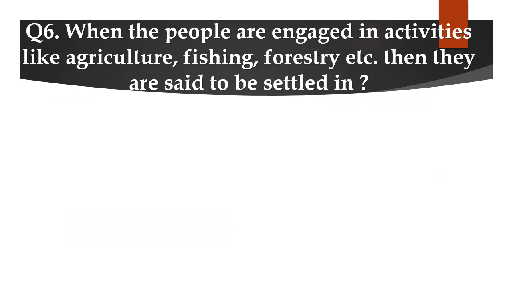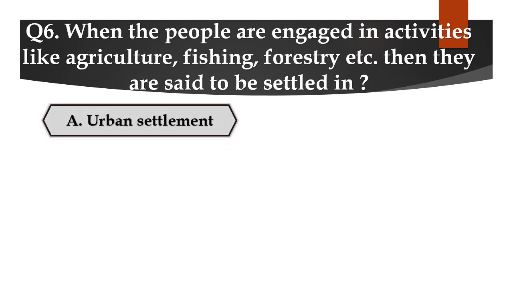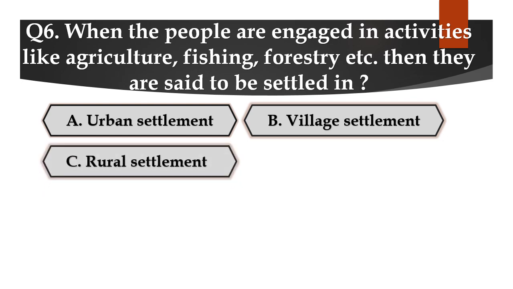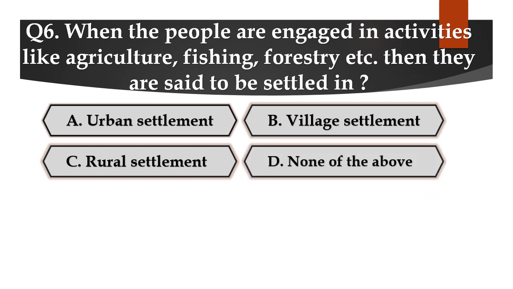Question number 6. When the people are engaged in activities like agriculture, fishing, forestry, etc., then they are said to be settled in, options A. Urban settlement, B. Village settlement, C. Rural settlement, or D. None of the above.